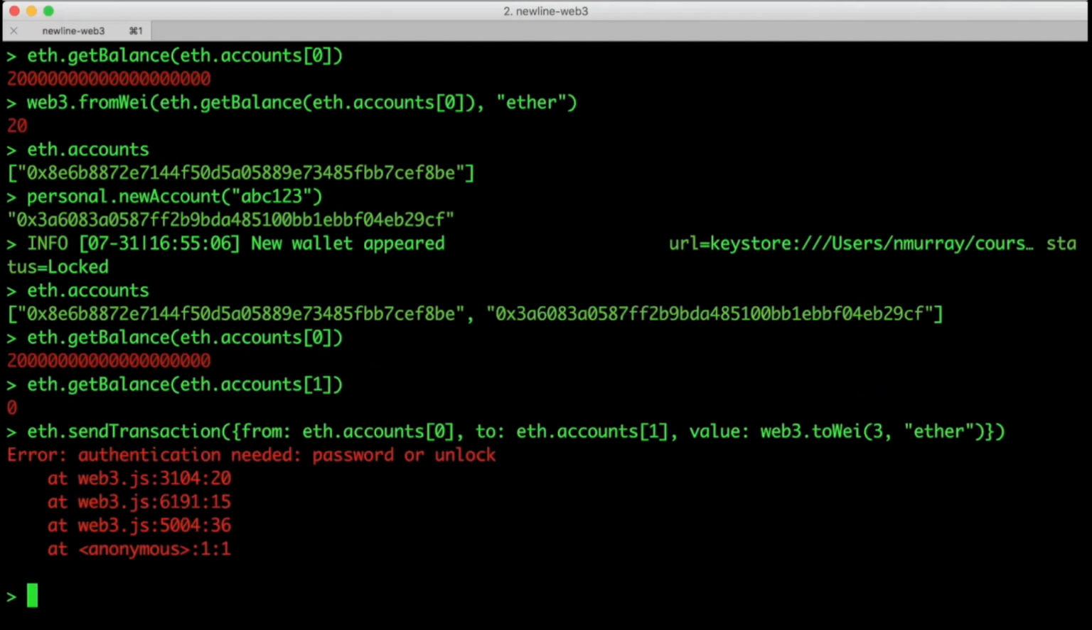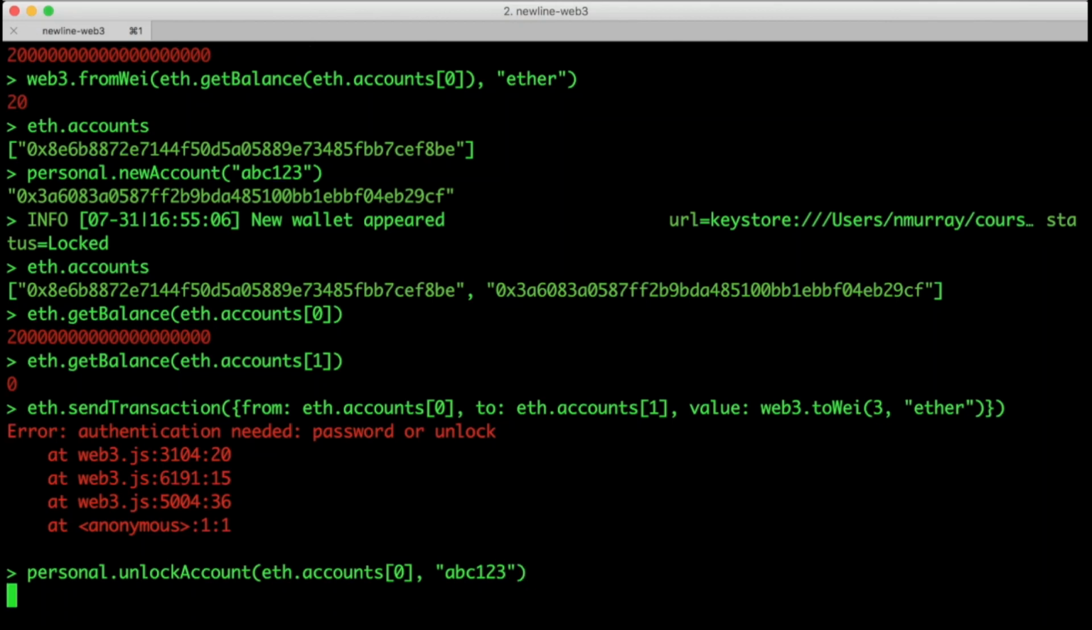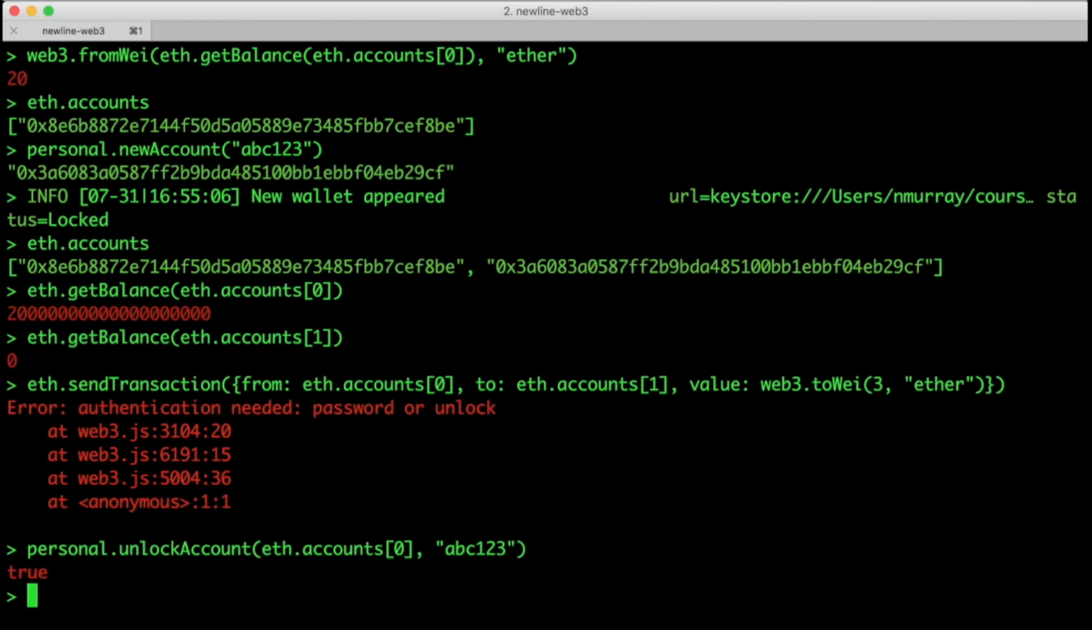Uh-oh, we got an error. It says authentication needed. Why is this? Well, it's because our from address is locked. This is a security mechanism to prevent you from sending funds when you didn't intend to. Let's unlock our sending account and then try sending the funds again. We'll call personal.unlockAccount, pass our address, and then our password. Now we can try sending our transaction again.